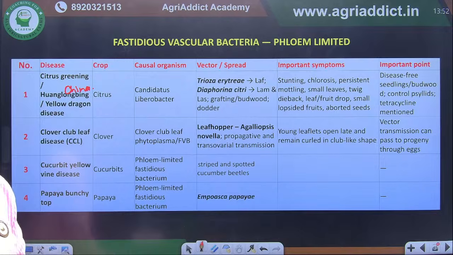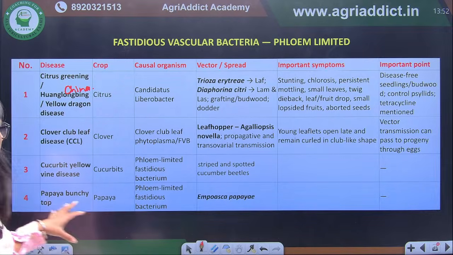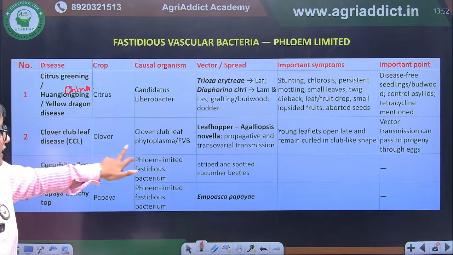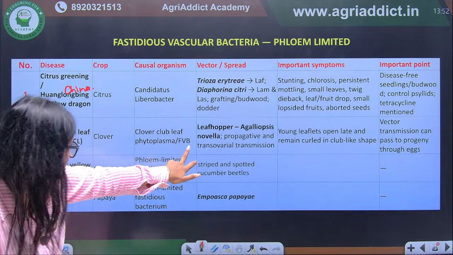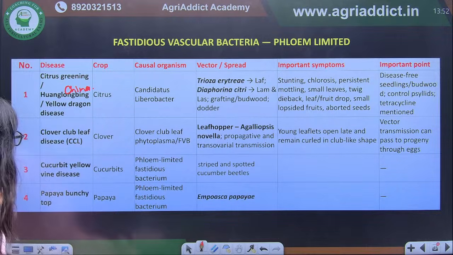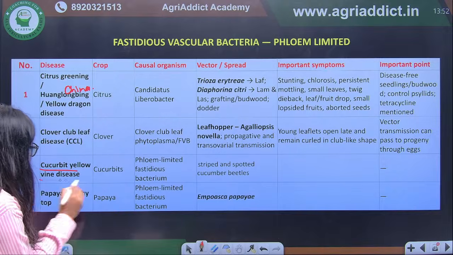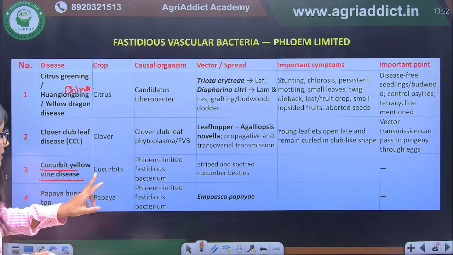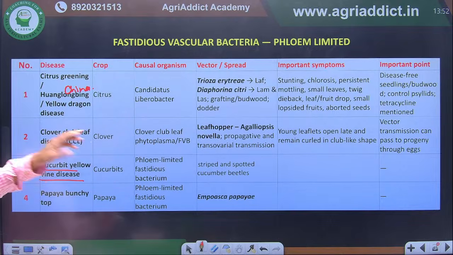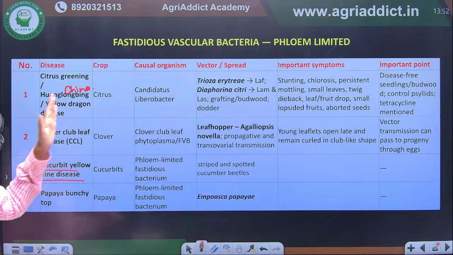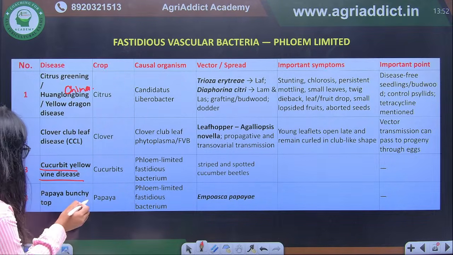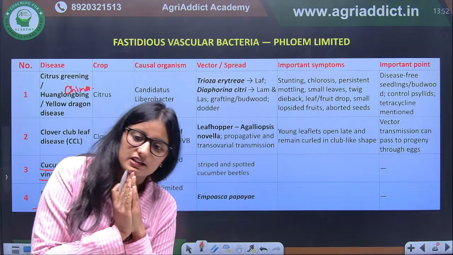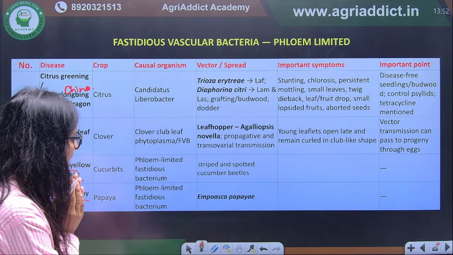Because there is yellowing of leaves. So these are the four names. Clover club leaf disease, again it is a fastidious vascular bacteria. If we talk about cucurbit yellow vine disease, it is caused in cucurbits. It is again a phloem limited fastidious vascular bacteria. One more is papaya bunchy top, that is a phloem limited fastidious bacterium. Okay, so these are the phloem limited diseases.